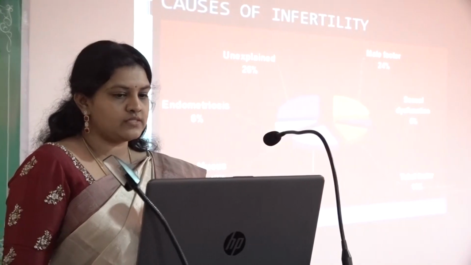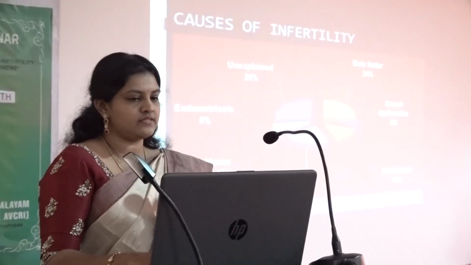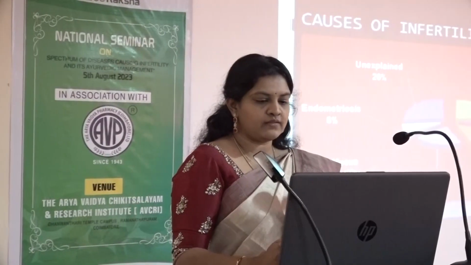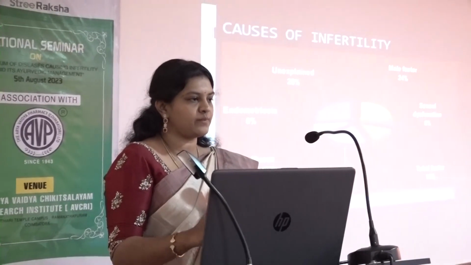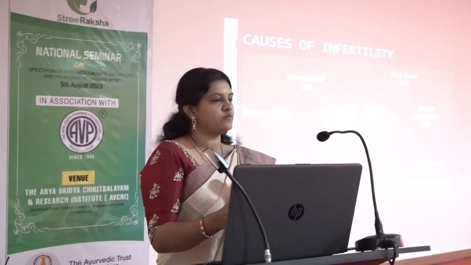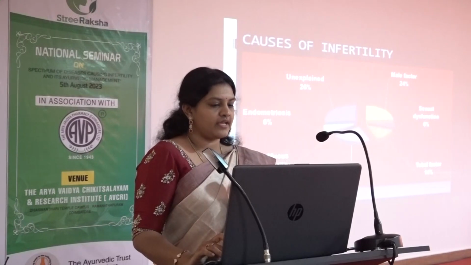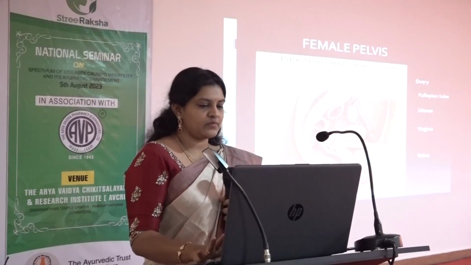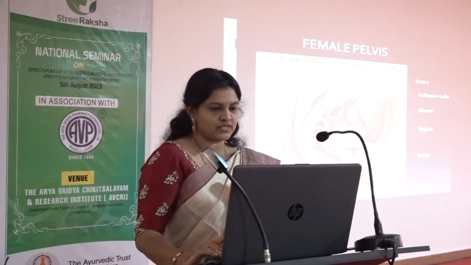Coming to the causes, the major cause is male factors, which we are going to discuss at the end of the presentation. Among the female causes, the most common is unexplained, where without any reason the patient presents with infertility. The next is anovulatory cycles, which is polycystic ovaries, and then the tubal factors, endometriosis, and mucous hostility. Coming to the anatomy, first we have to see the anatomy, and then the imaging features will be very easy for you to understand.